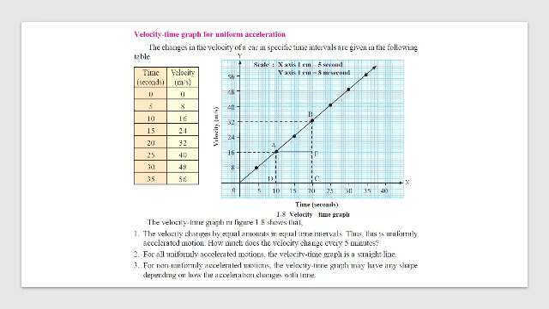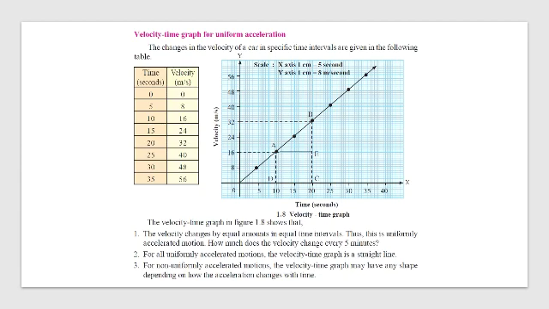Okay, a velocity time graph for a car in a specific time interval is given to you. Here the time is given in seconds and the plotting is done for you. Now look at the question. The velocity changes by equal amounts in equal times. Thus, this is uniformly accelerated motion.